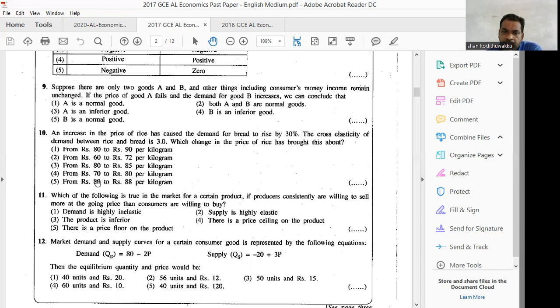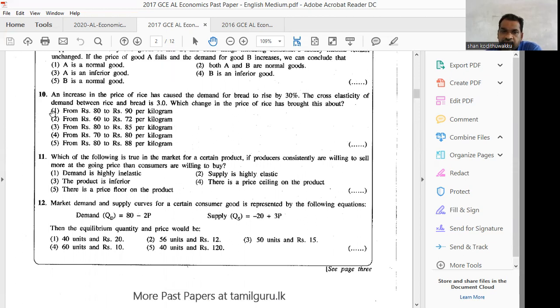Initial price 80, then if you take 10%, 8. The 30% means 10 into 3. Okay. An increase in the price of rice has caused the demand for bread to rise 30%. That means demand increases 30%.